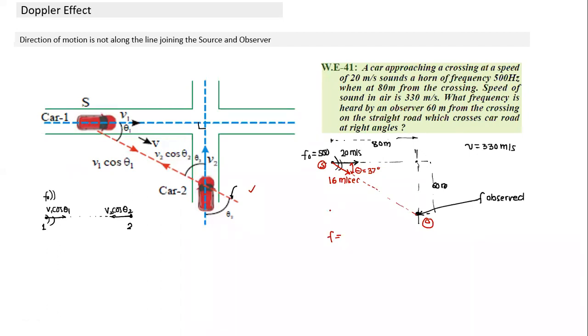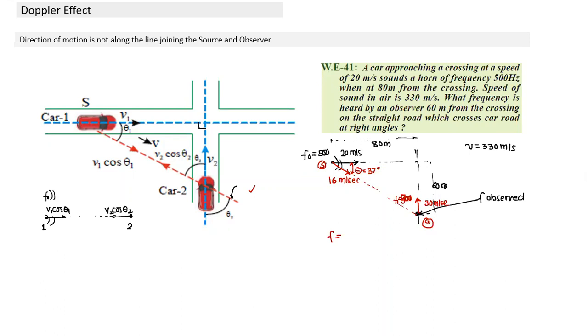And yes, Saurabh: if both the cars are making sound, if we take both as source. Yes, let's continue. Then suppose I add some part. This is 500, and we can change this question also. This is car A and this is car B. Let's say this is moving at the speed of 30 meters per second, and this emits a sound of F naught equal to 400. So let's say this also is 500 frequency.